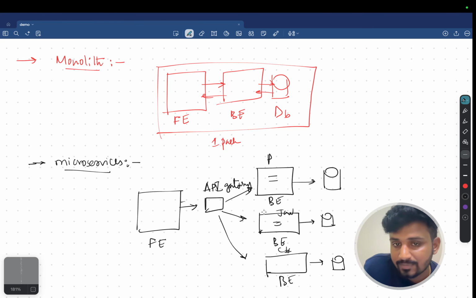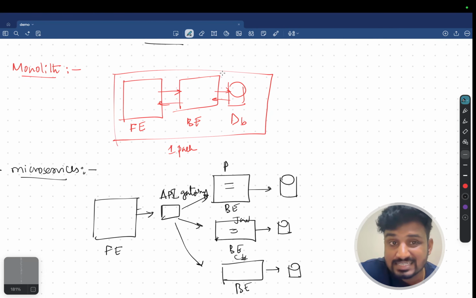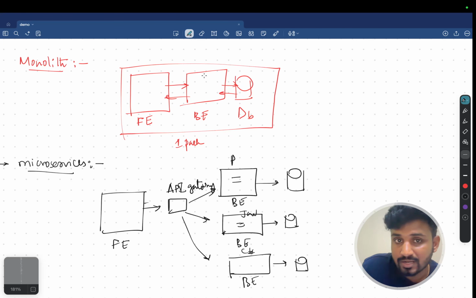Now you tell me, here we are having only one service. No, we will be having multiple services. So let me take an example and let us explain what you mean by monolithic. Monolithic is nothing but, assume that you are building an Instagram. Take an example of Instagram. In Instagram we can have different services. Like assume that in Instagram we are having chat, reels, and then next you will be having post.